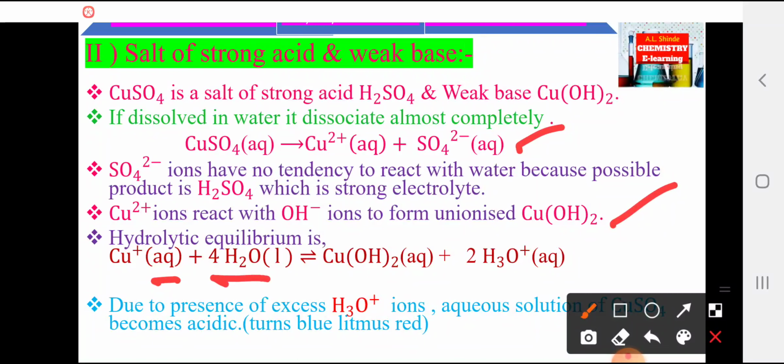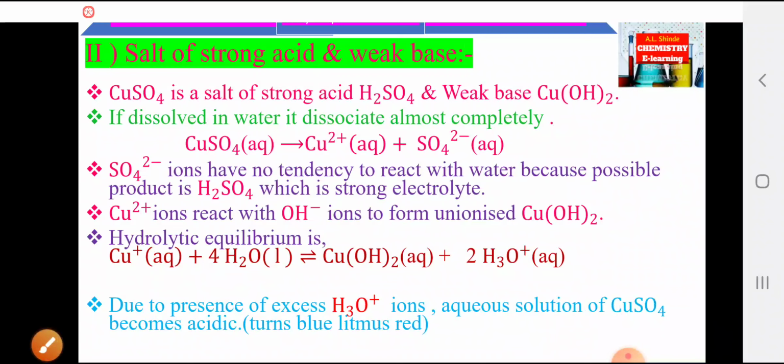Cu2 plus ions plus 4H2O liquid, there is formation of Cu(OH)2 plus 2 molecules of H3O positive ions in water. Due to the presence of excess hydronium ions, that is H3O plus, two H3O plus ions produced in this reaction, the aqueous solution of copper sulfate becomes acidic.